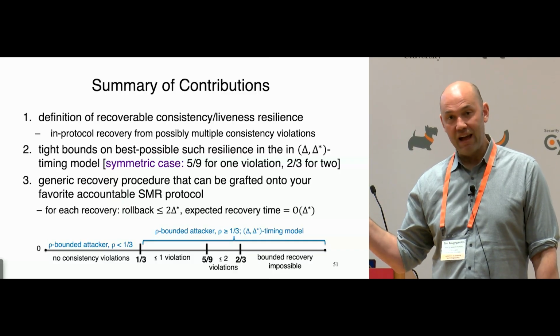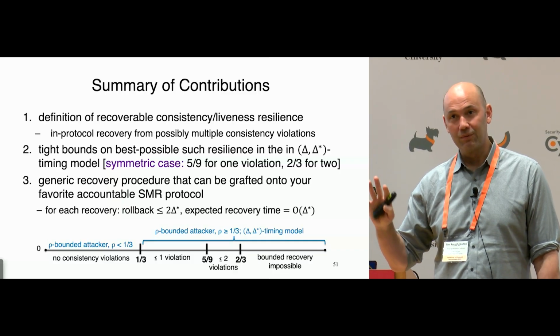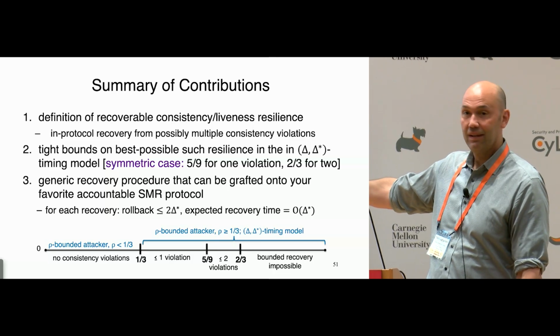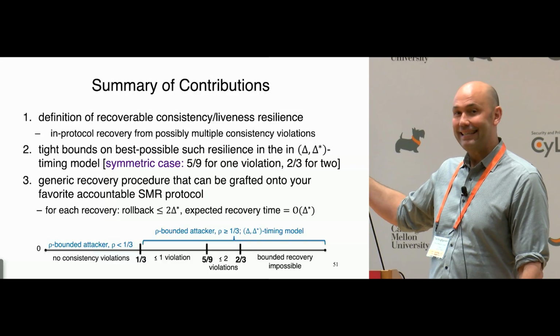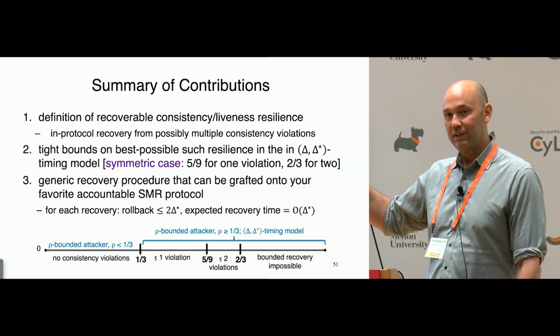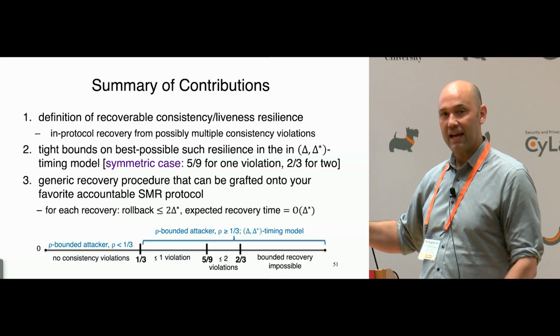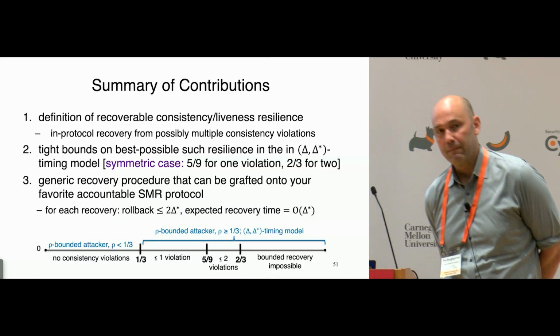So between 5/9 and 2/3, remember, we're not guaranteeing only one consistency violation, right? We're allowing 2, okay? So there is indeed still enough residual Byzantine players after the first one to cause a second one if they want. But what we can show is that 2 is it. Okay, thank you. Yep.